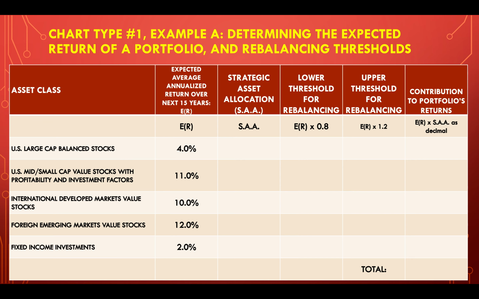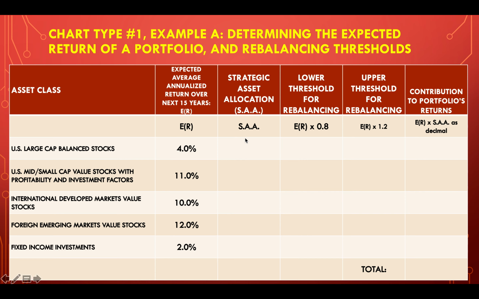Obviously, there are going to be some years like this year where the stock market's going to be down, and there's going to be other years where the stock market's way up. What we're actually looking at is the average annualized return, taking into effect the compounding nature of returns.